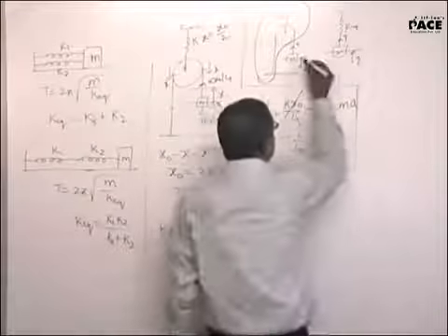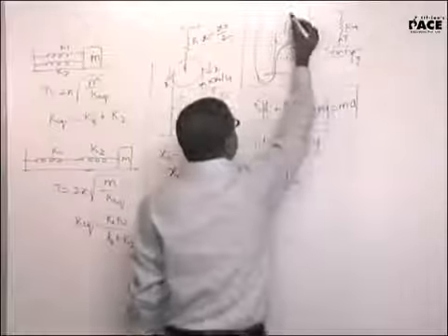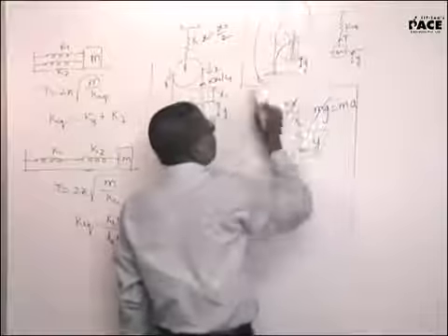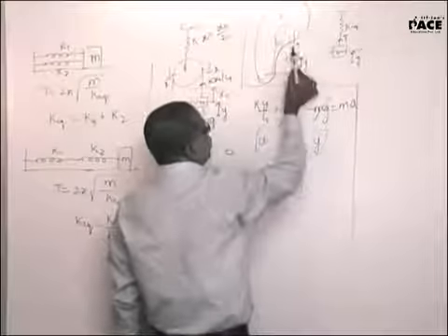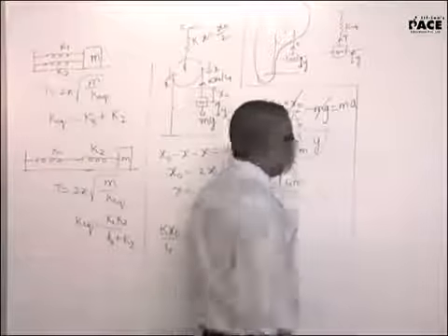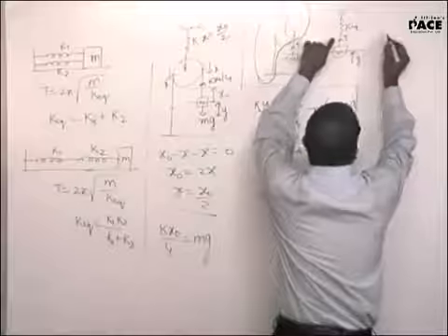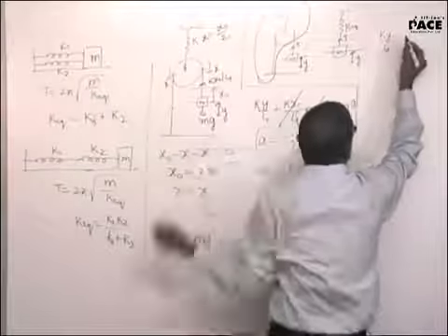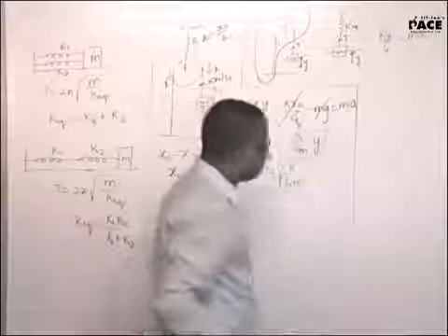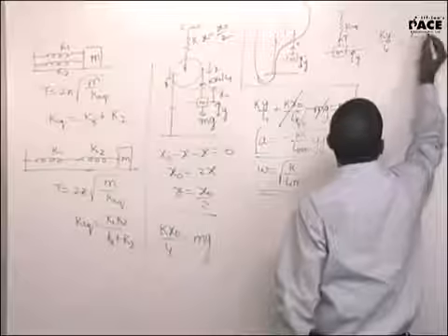That implies when I displaced this by y, this will go down by y by 2. Yes or no? Yes, sir. Now if this is ky by 2, here it will be ky by 4. Yes or no? Yes, sir. So the tension that I should produce is ky by 4. Ky by 4 is equal to mass into acceleration, is equivalent to k equivalent into y. Rather, k equivalent into y.